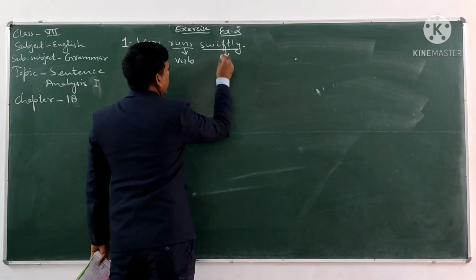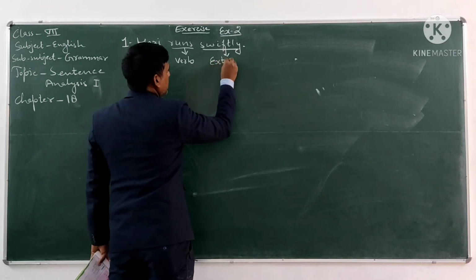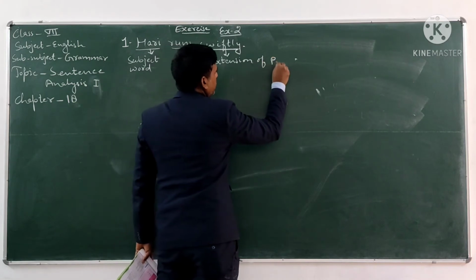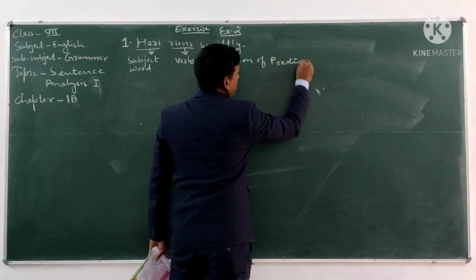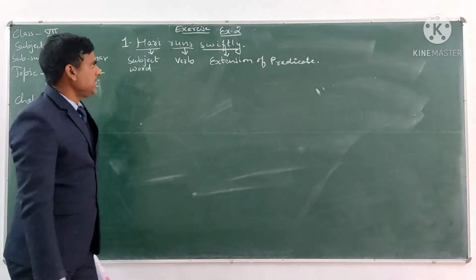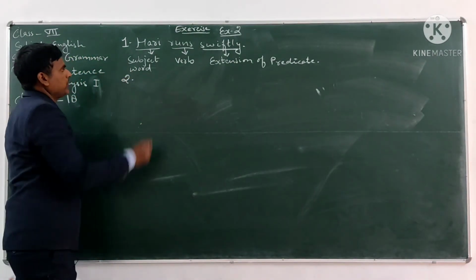Swiftly is the extension of predicate. This is the extension of predicate. Now see sentence number 2.